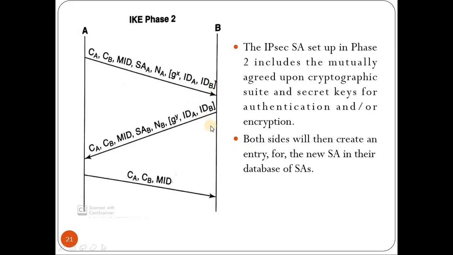It is optional, so if they want they can include it. So at the end, the IPsec SA setup in phase 2 includes the mutually agreed upon cryptographic suite, that is nothing but SA, and the secret keys for authentication and/or encryption. Now both sides will then create an entry for the new SA in their database of SAs.